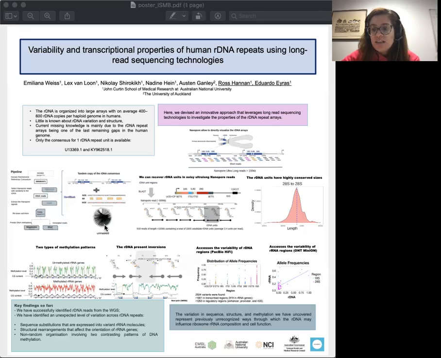Then all the reads that were rDNA were selected, and further investigation of methylation was done using the tool Methylation, and also annotation using BLAST to observe structural rDNA variation. Here, I'm showing that with one ultra-long read, we were able to recover rDNA units in ultra-long nanopore reads. We were able to identify 918 reads with length greater than 100 kb, containing a total of 3,300 rDNA candidates. In this picture, I'm showing transcribed rDNA regions across the rDNA reads that were filtered.